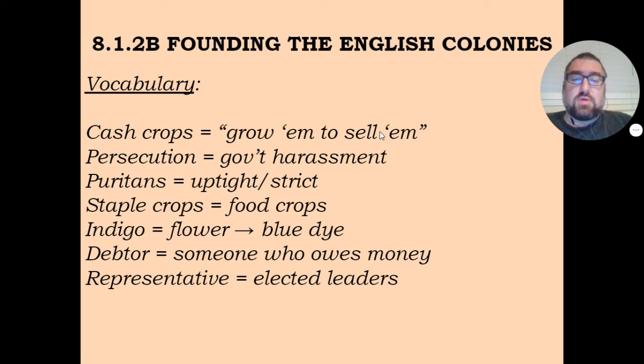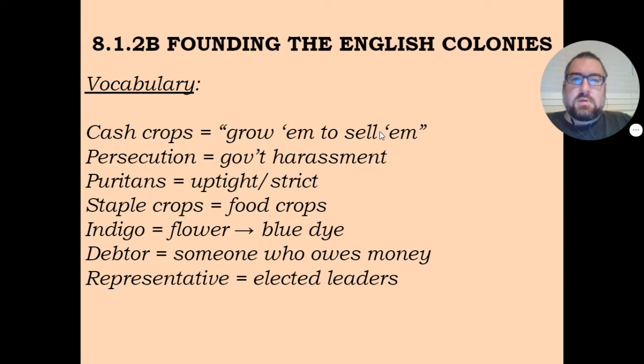Staple crops. Staple crops are food crops. Pretty straightforward. That's just going to be fruits, vegetables, grains, food crops. Indigo. Indigo is a flower that's used to make blue dye. So back in the day when they wanted to dye clothing, they grew these flowers. So these flowers became very, very useful and were worth quite a lot. So this is one more example of a cash crop.